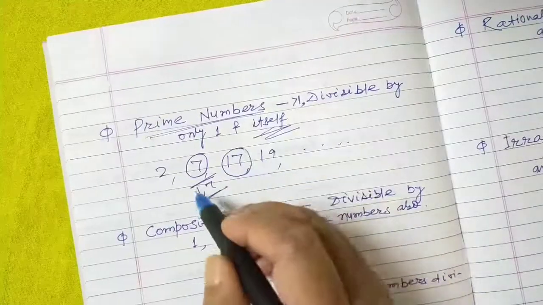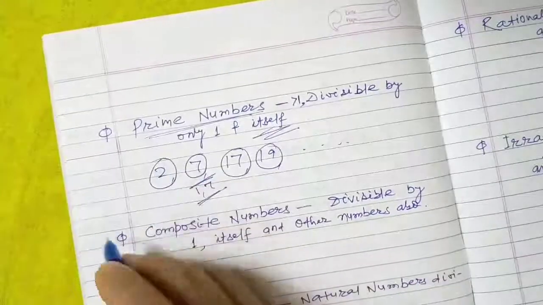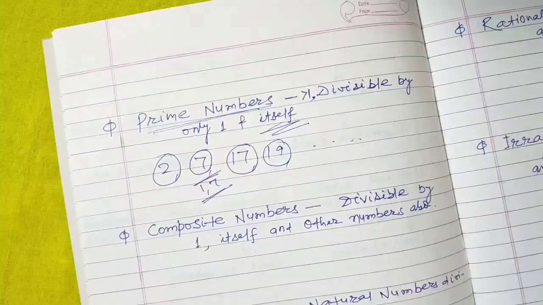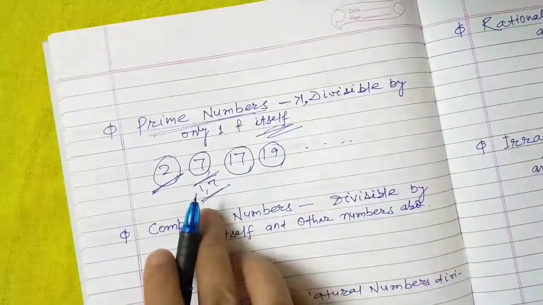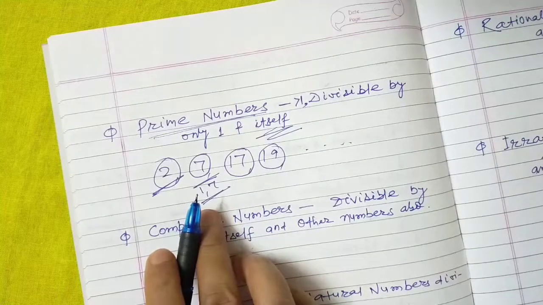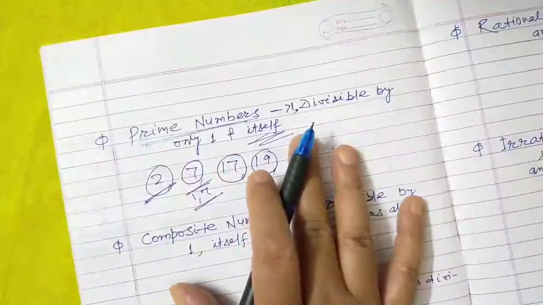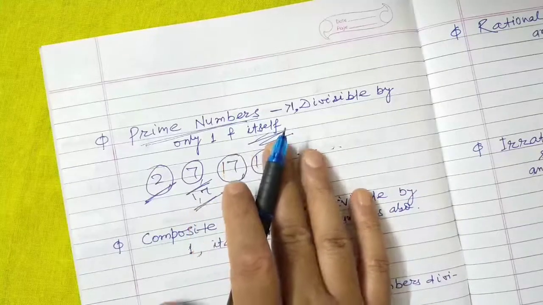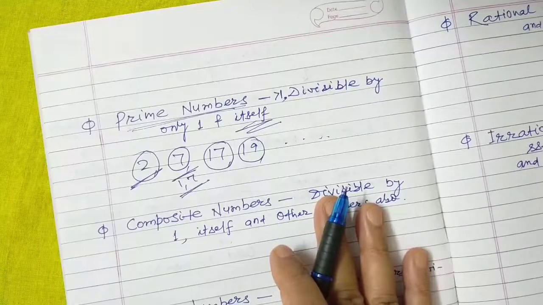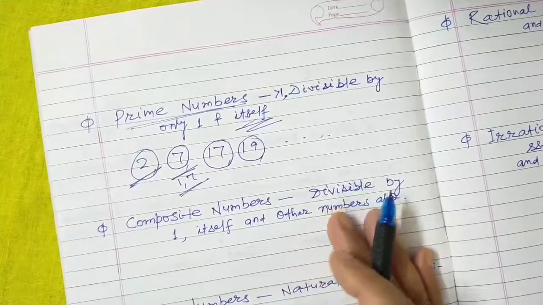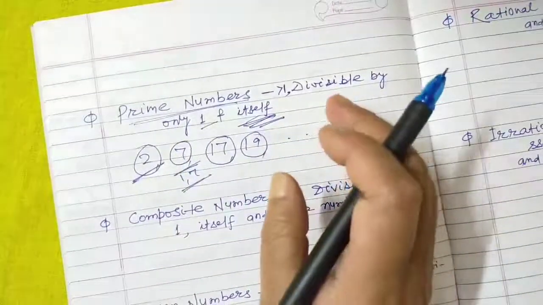Similarly, 17 is also a prime number. 19 is also a prime number. 2 is also a prime number. Now here we should know that 2 is the only prime number which is an even number also. Hence, prime numbers are those numbers which are divisible by 1 and the number itself, or in other words, prime numbers are those numbers which have only two factors. The first factor is 1 and the second one is the number itself.